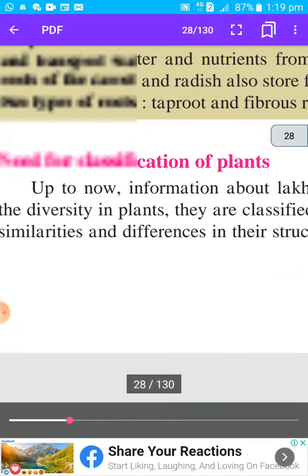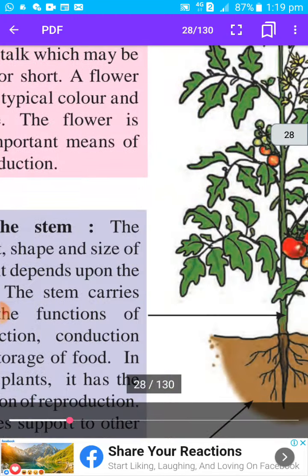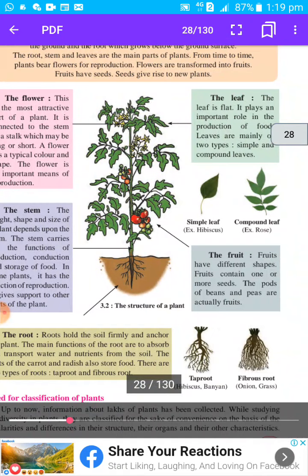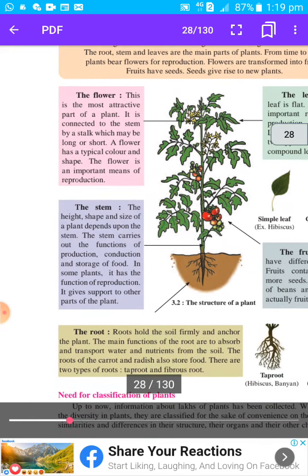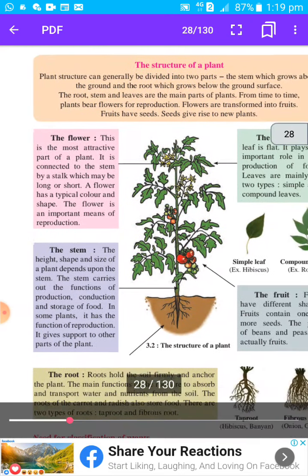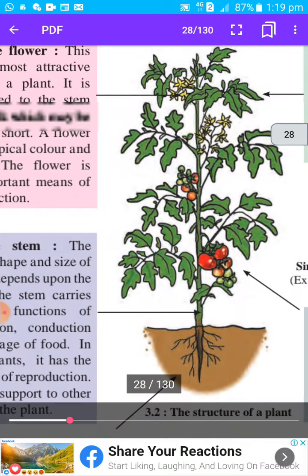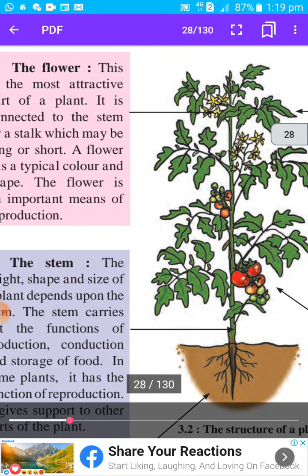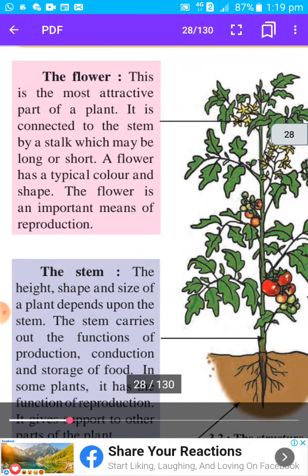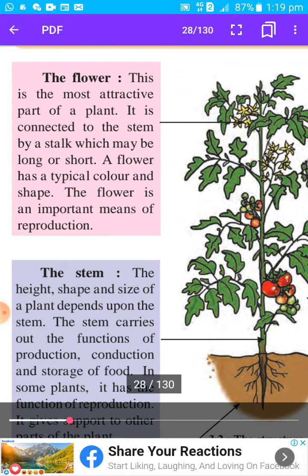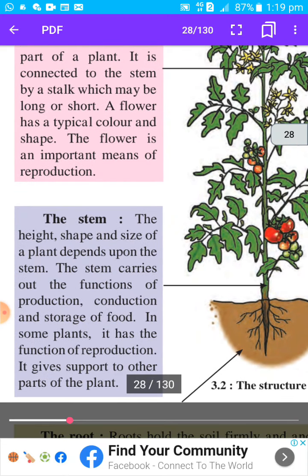So in this way you have to write. So in the exam there will be a 5 marks question. Draw a labelled diagram showing the structure of a plant, or parts of a plant, and describe their functions. So how will we write the function? For example, if the first part you write is flower, what is the function of the flower? The flowers are attractive, they are colorful, and their function is reproduction.